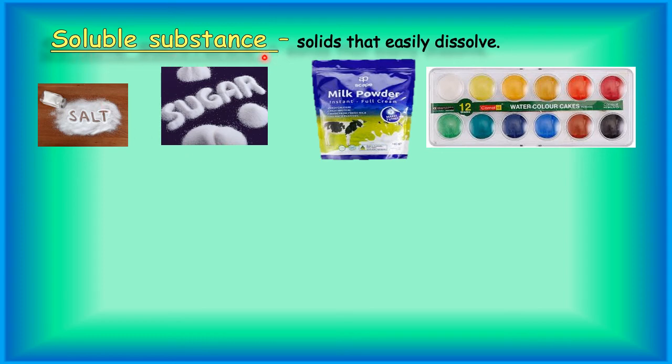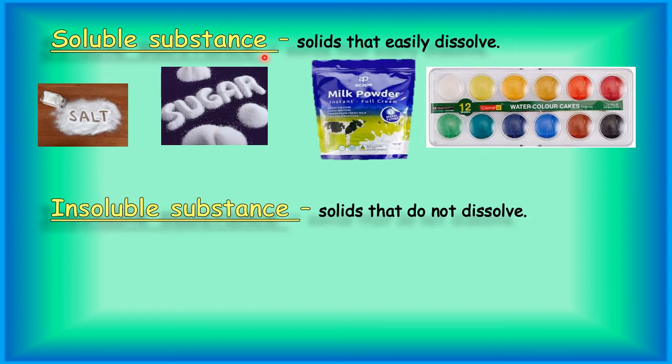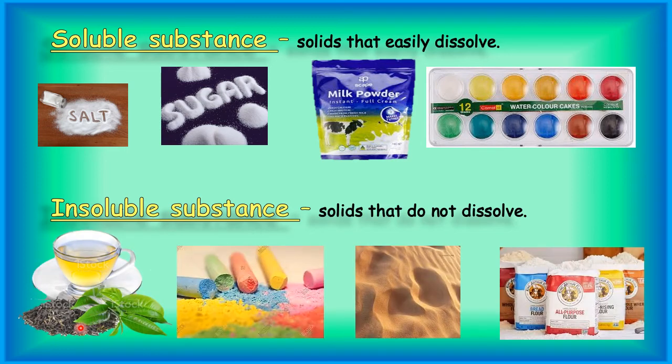Now the other category is insoluble substance. That means which do not dissolve in water, like tea leaves. Have you seen tea leaves? Your mama makes tea in the morning. What happens? The water gets that flavor and color, but the tea leaves she throws away. Yes, because tea leaves never dissolve in water.